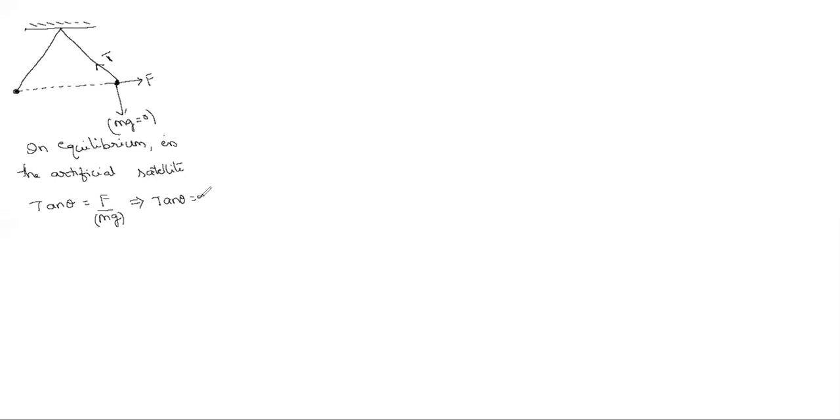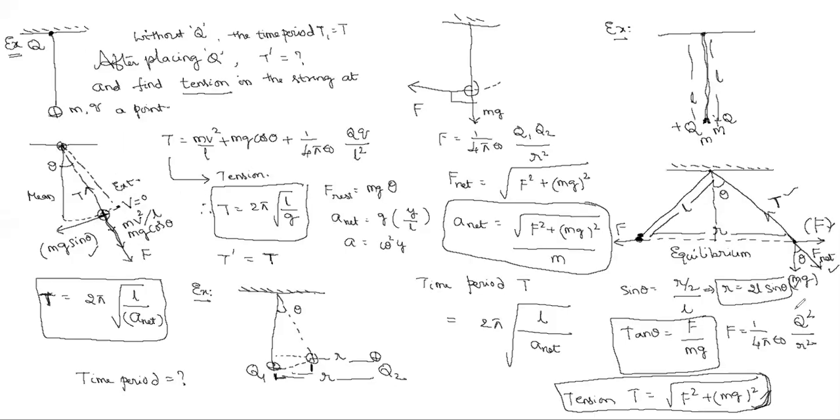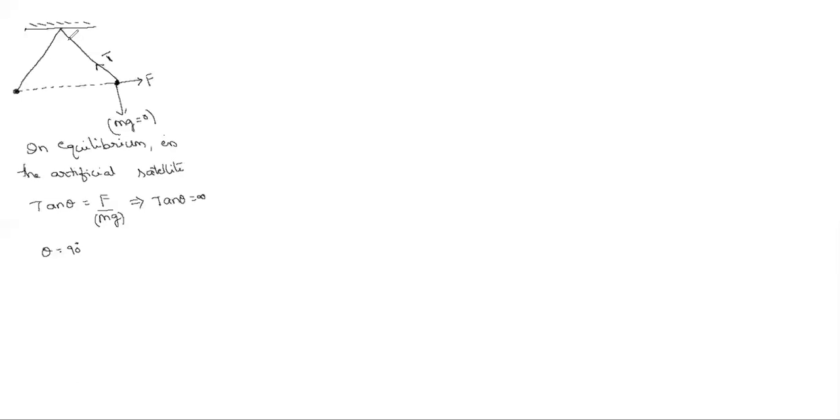Theta is 90 degrees. Look at the previous diagram. Is theta a half angle or full angle? Half angle, sir. So in the half, 180, a straight line, sir. Yeah, good. So this theta is 90 degrees, which means both strings will come in a straight line, 180 degrees total angle. Straight line means one string will come like this, the other string will come like this. And the angle is 180 degrees.